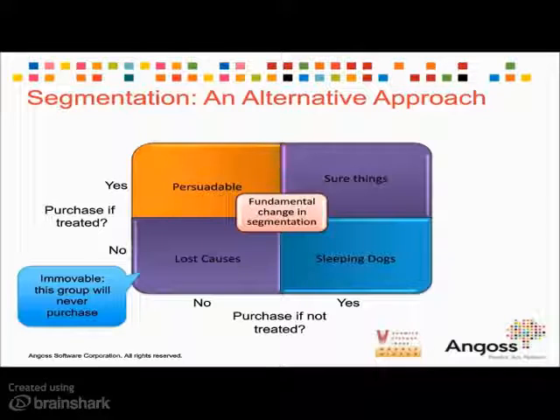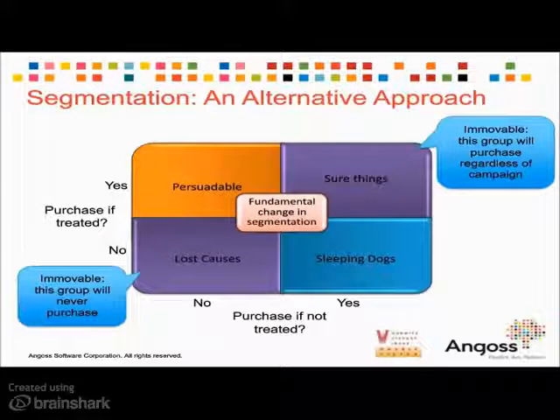The second group, which is here on the top right, is called the group of sure things. These are the people who will always buy no matter what. In fact, we would call both of these groups immovable customers, because any activity that we do will have no effect on those customers. They will either remain lost causes and never purchase, or they will always buy anyway.